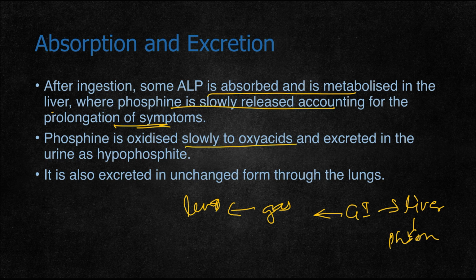Phosphine is oxidized slowly to oxyacids and excreted in the urine as hypophosphite. So from the liver phosphine is released, as well as slowly oxidized to oxyacids and hypophosphite. It is also excreted in unchanged form through the lungs.